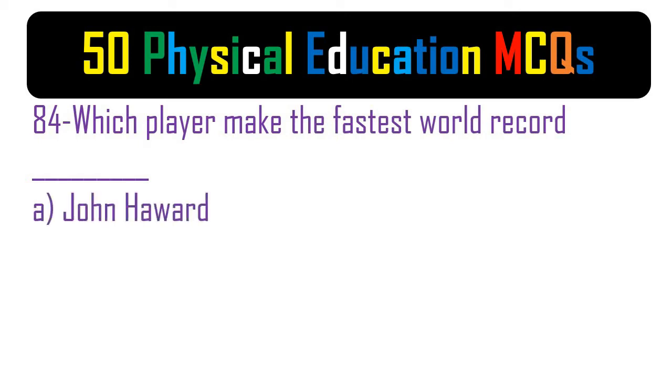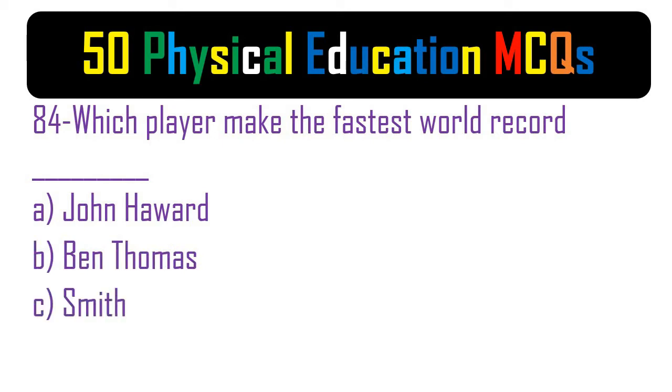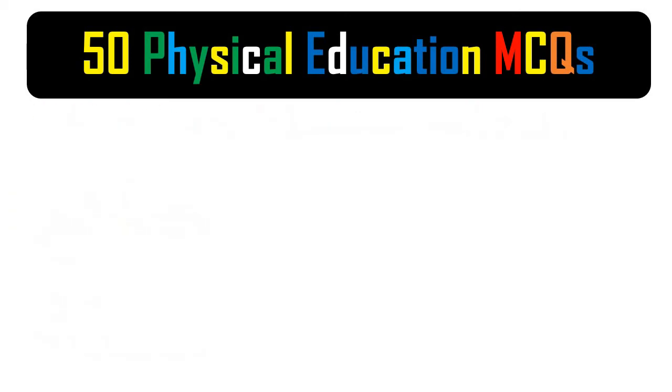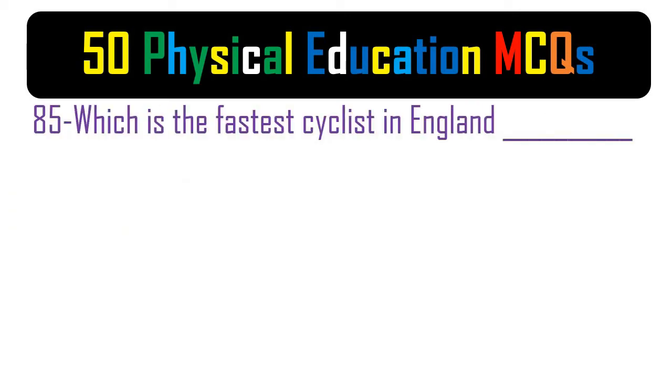84. Which player made the fastest world record? A. John Hayward. B. Ben Thomas. C. Smith. D. Jack Warner. The correct answer is A. John Hayward.